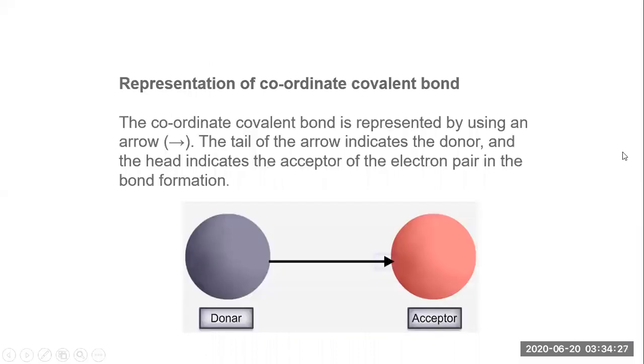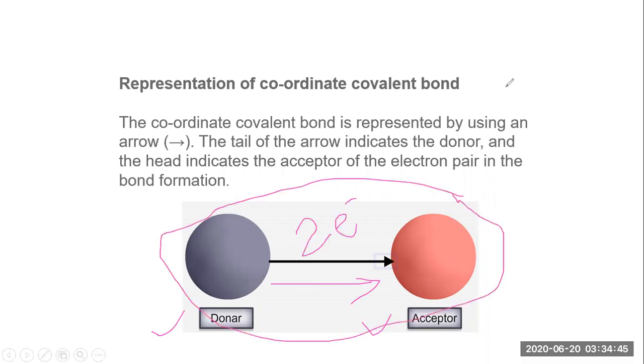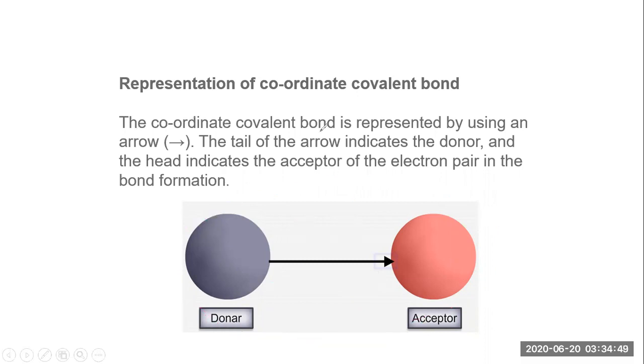Now it's a representation of the coordinate covalent bond. See, this is the donor, this is the acceptor, and this is the arrow which shows that the donor is donating two electrons, but both atoms share these two electrons. So the coordinate covalent bond is represented using an arrow.